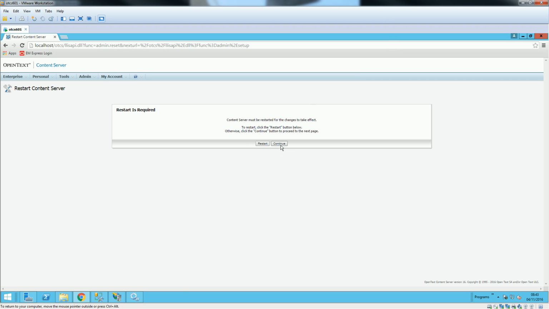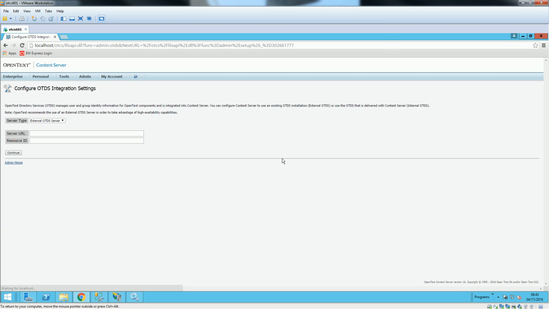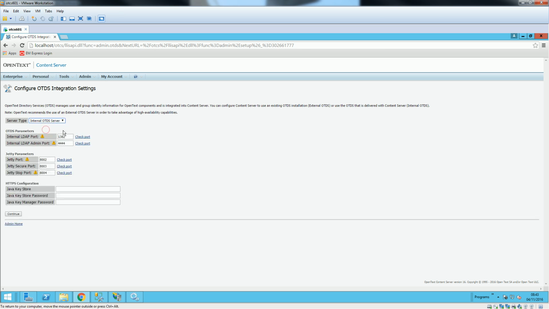Okay, and continue. Here we have external OTDS server, but we don't have any external OTDS server, so we'll choose internal OTDS server, and we just go continue.